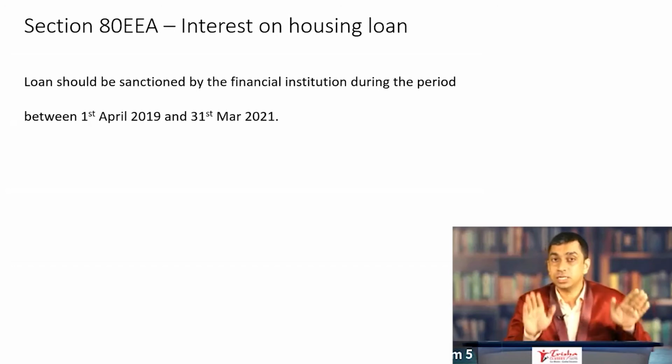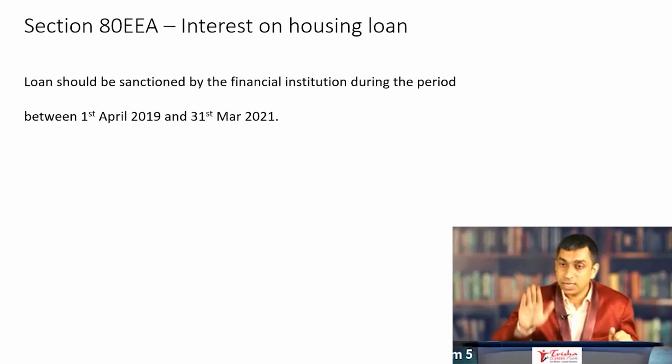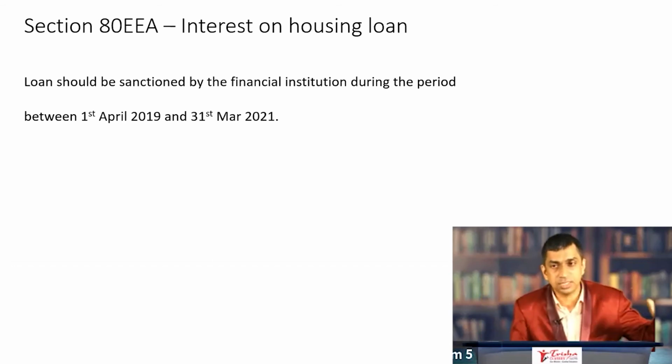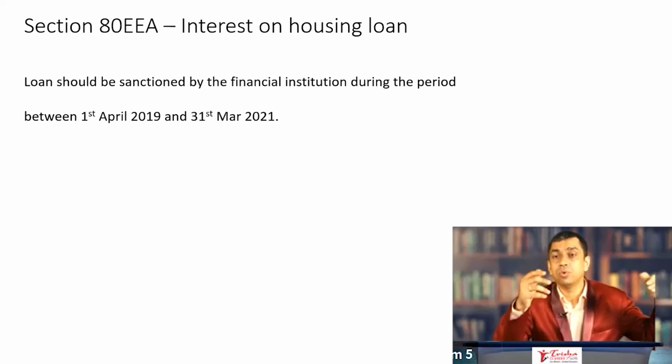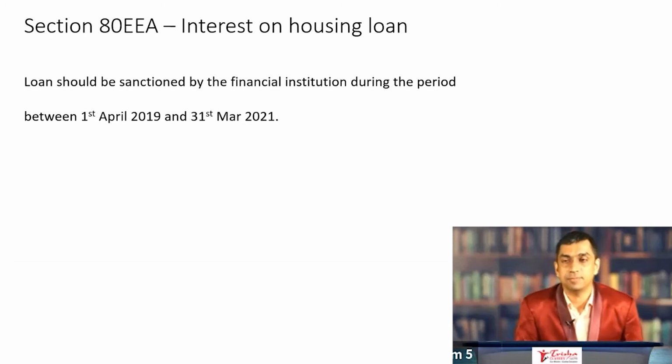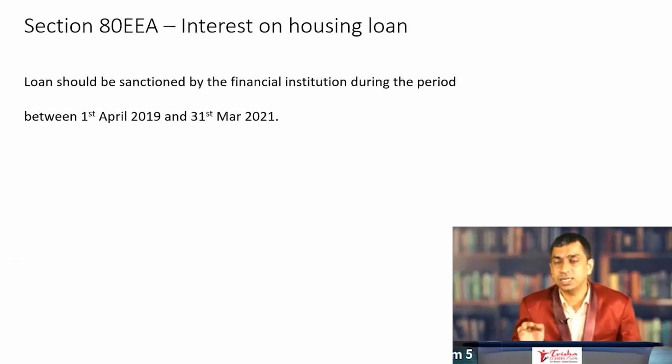You cannot take deductions under both sections. You can take deduction only under section 24 while calculating income from house property. But if the interest amount is more than the limit that is mentioned there, 80EEA is waiting for you under chapter 6A. Now, there were a lot of conditions that are mentioned under section 80EEA.